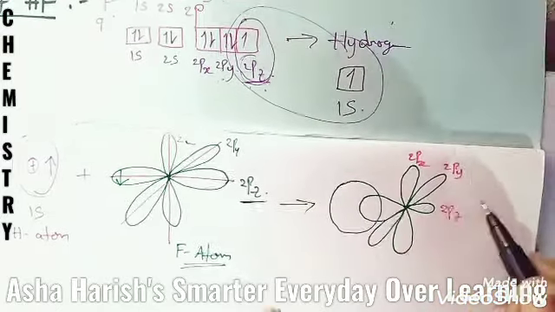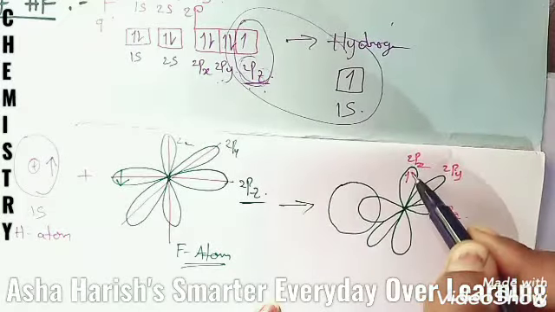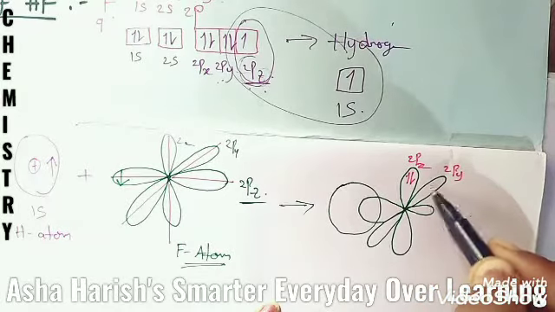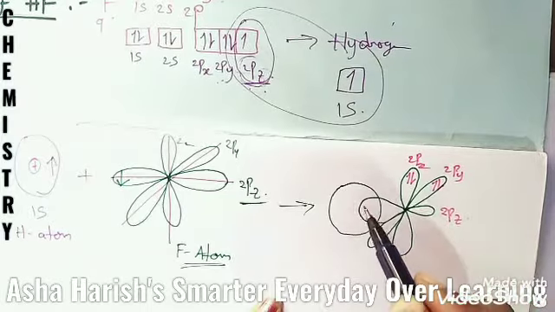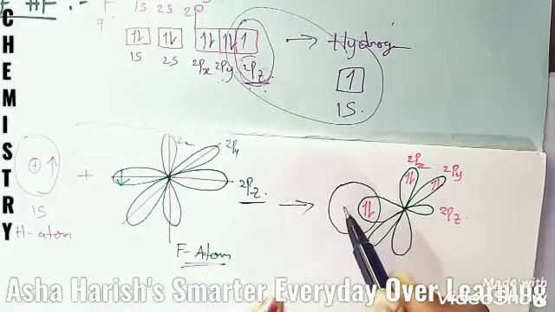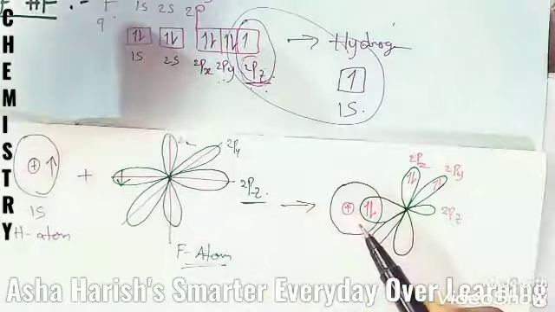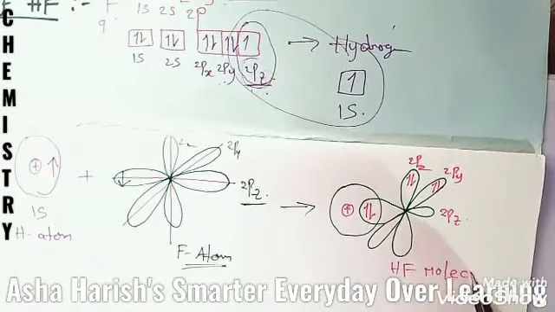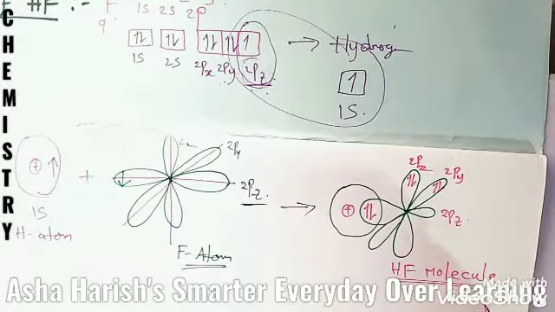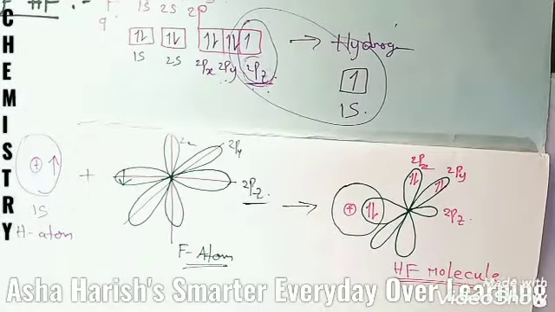This is 2px and 2py and here 2pz. In 2px there are two completely filled electrons like this, and coming to the 2pz orbital, here overlapping takes place. And students, this is the HF molecule. After overlapping, the hydrogen fluoride molecule has been formed here.